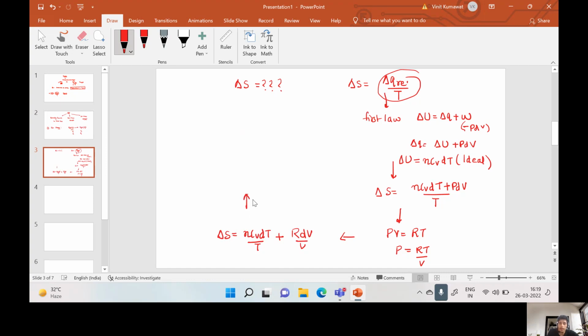Integrate this corresponding to temperature T1 to T2 and volume V1 to V2. We will get entropy change is equal to nCV ln T2 by T1 plus nR ln V2 by V1.